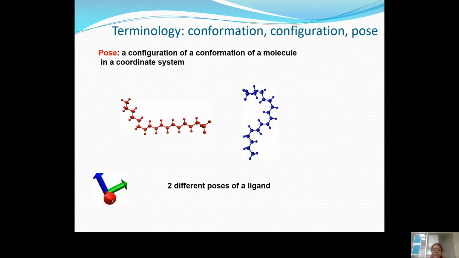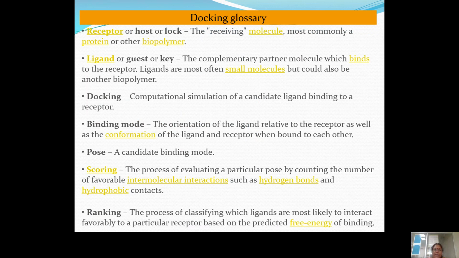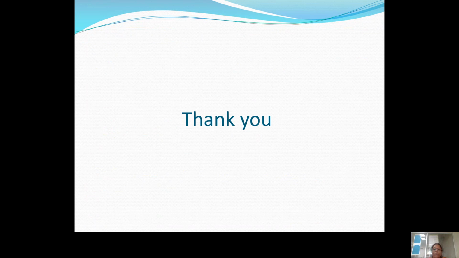And pose is also used to represent the docking molecule, as in the docking glossary. The terminologies used here are receptor, docking, binding mode, pose, scoring, ranking, and everything. So with these words, that was the introduction to your molecular docking.